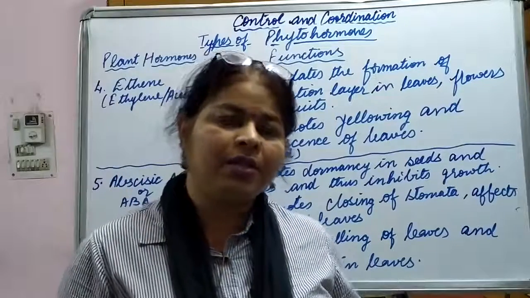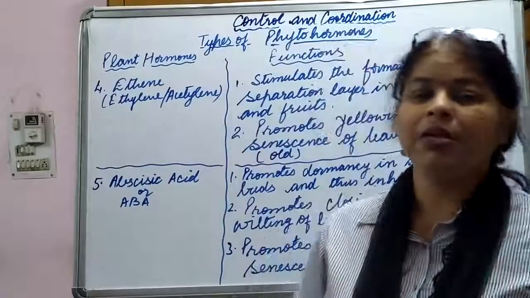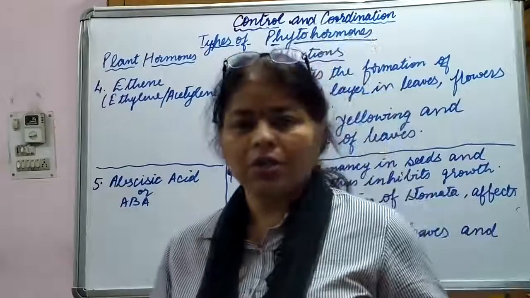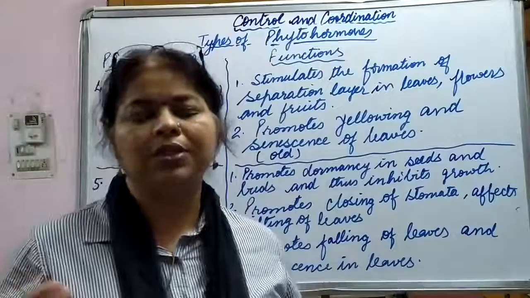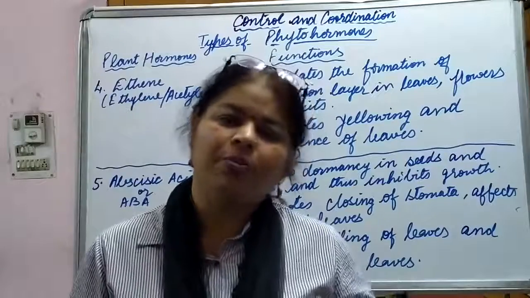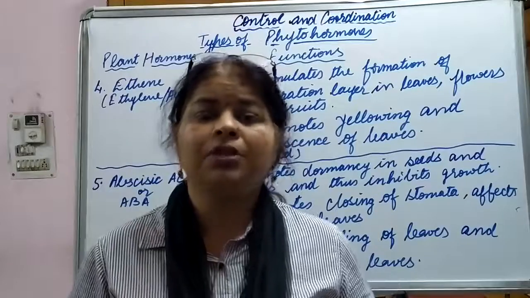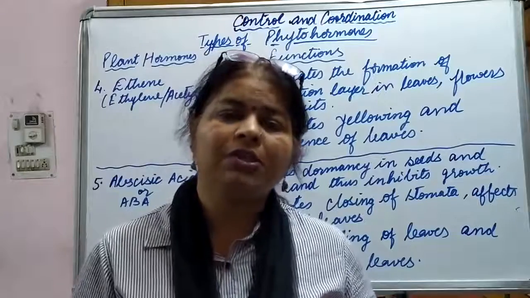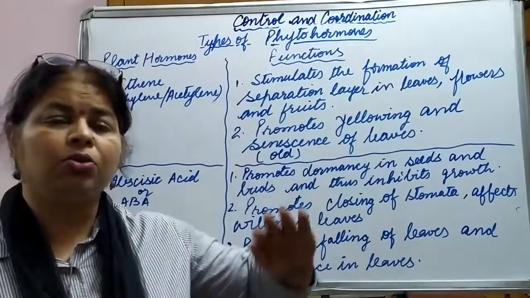Okay, if we talk about gibberellic acid or gibberellins, then it helps in what? It also does the same, cell differentiation, elongation, and it also helps in growing of the stem. The elongation of the stem takes place because of gibberellic acid. Then another one we discussed was cytokinin, the hormone which induces cell division in different parts of the cell. These were all promoting growth in the plant.